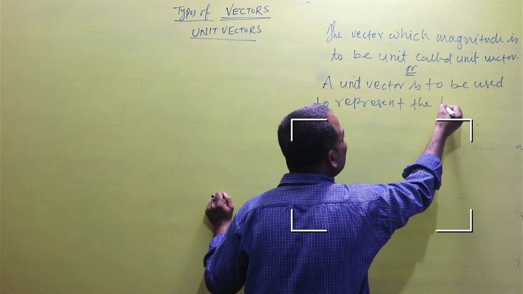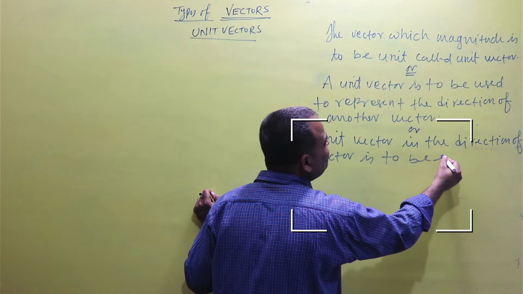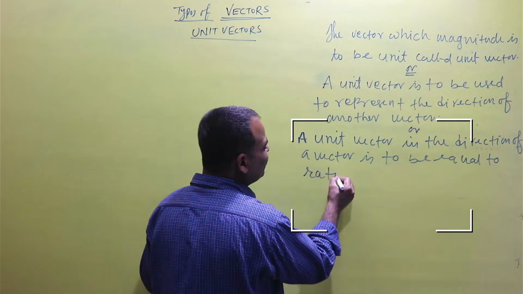There is also a definition: a unit vector in the direction of a vector is equal to the ratio of that vector and its magnitude.